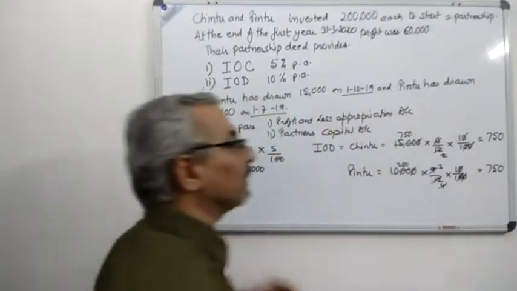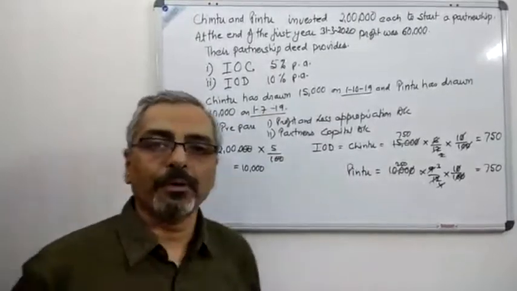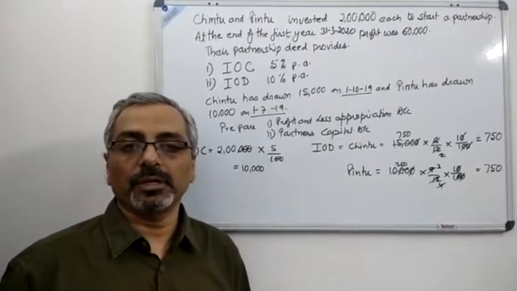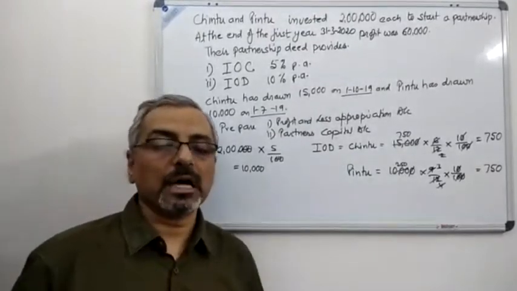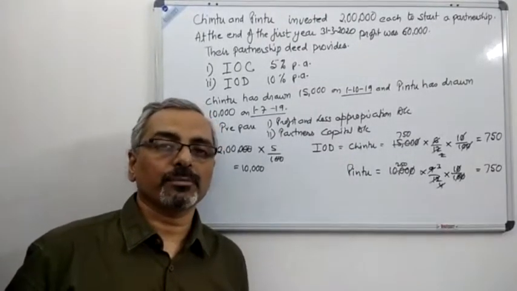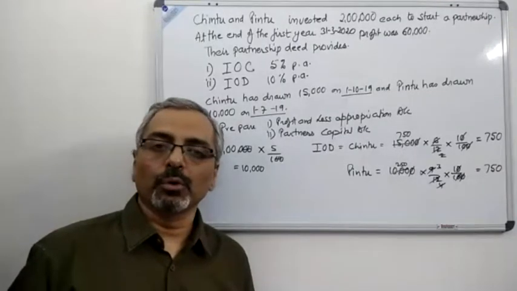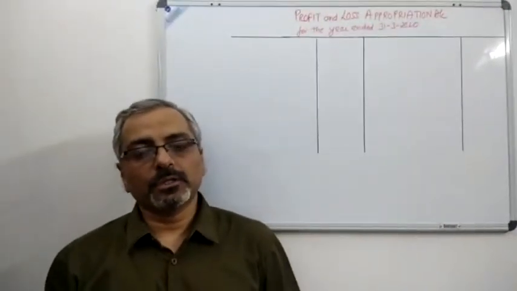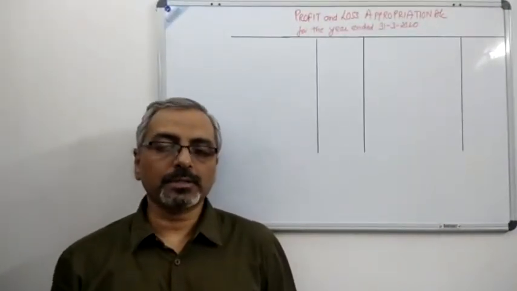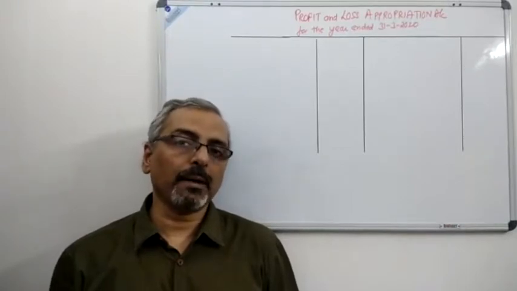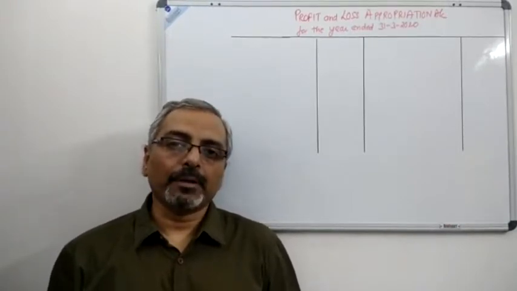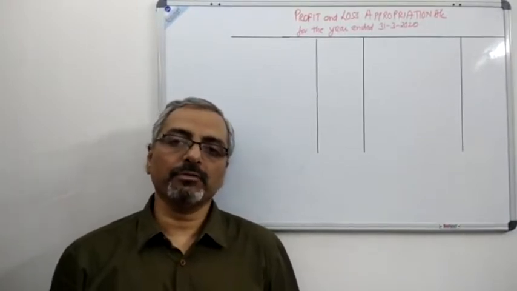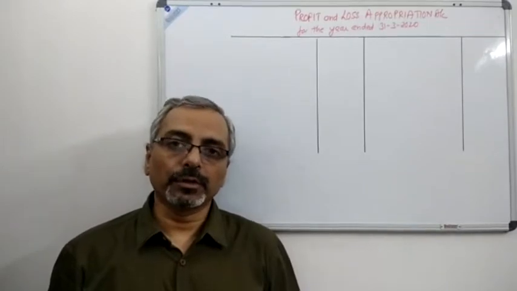So both the partners have the same interest on capital, that is 10,000 each, and the interest on drawing also is 750 each. With these two calculations, now we are ready to start off with the profit and loss appropriation account, and then we'll go to the partner's capital account. After the basic calculations, now let us start with the profit and loss appropriation account. In this case, if you remember the calculation, both the partners had an interest on capital of 10,000 each, and both the partners had interest on drawing of 750 each, and the profit of the firm was 60,000.